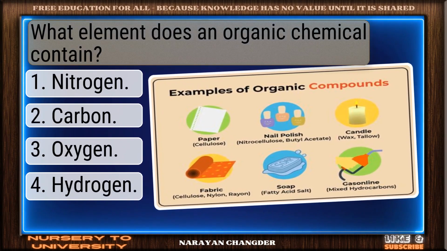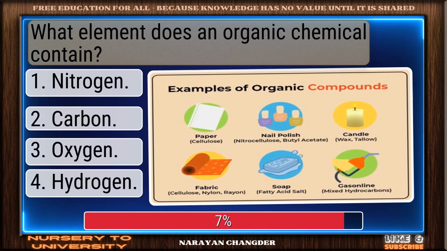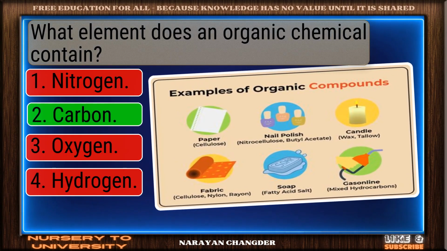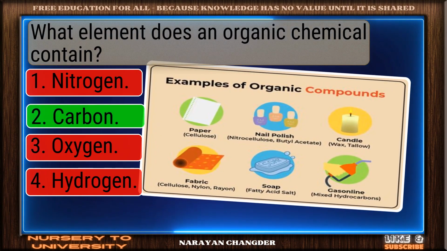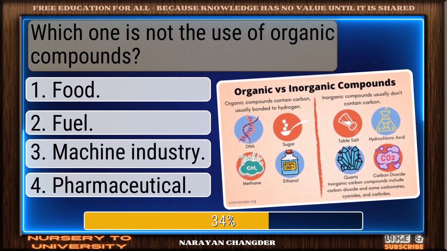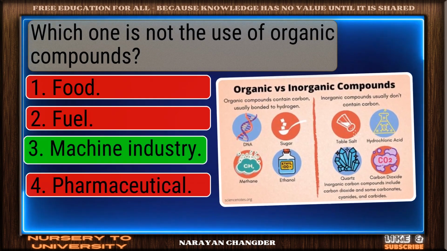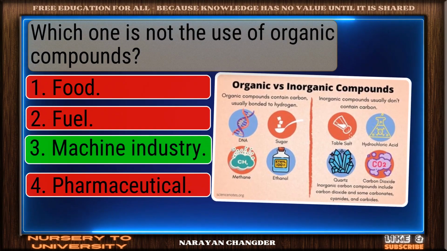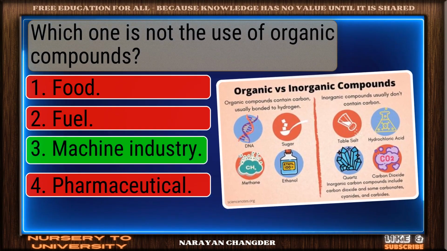What element does an organic chemical contain? Sharp thinking. Carbon is the right choice. Which one is not the use of organic compounds? Correct response. Machine industry is the most accurate answer.